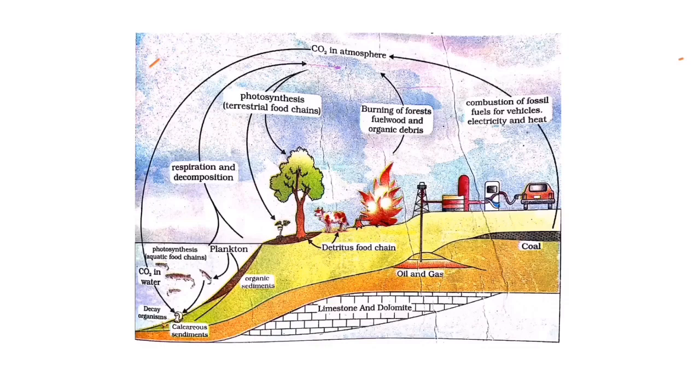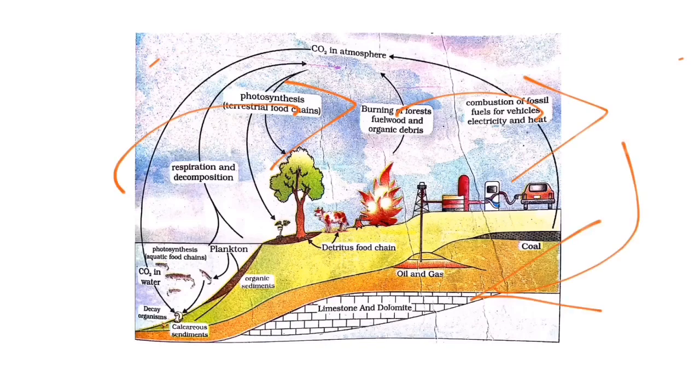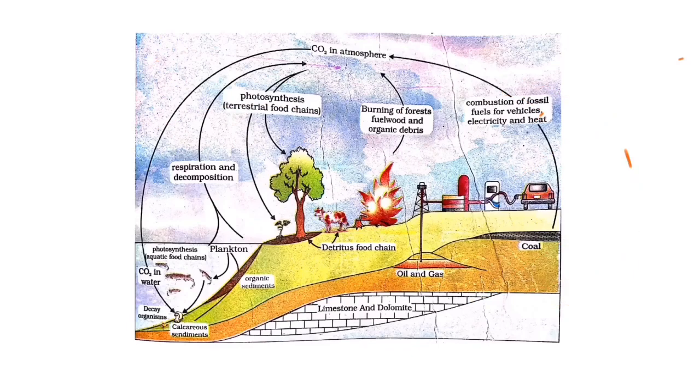About 49% of the carbon is present within living organisms in the form of dry weight, and 71% of the carbon is dissolved within the oceans. How this carbon dioxide transfers from one organism to another and how it goes back to the environment, we are going to study in this carbon cycle.